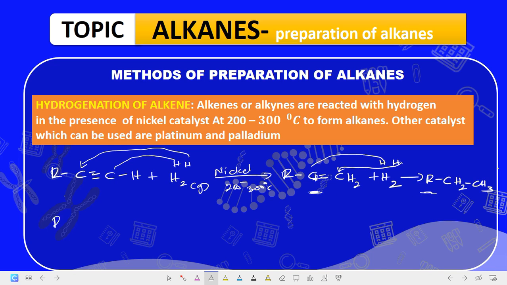Or you can go directly from alkyne to alkane by adding 2H2. It's telling you that there are 4 hydrogens here. When 2 hydrogens enter, they break a double bond. So 4 hydrogens will break how many bonds here? It breaks 2 bonds here. Are we getting it now? So this gives us directly R CH2 and CH3. This is the alkane. So when alkynes are hydrogenated, the product is also an alkane.